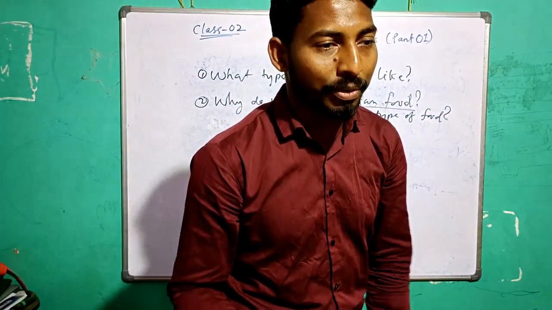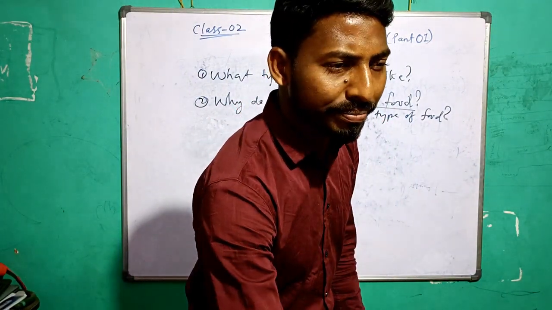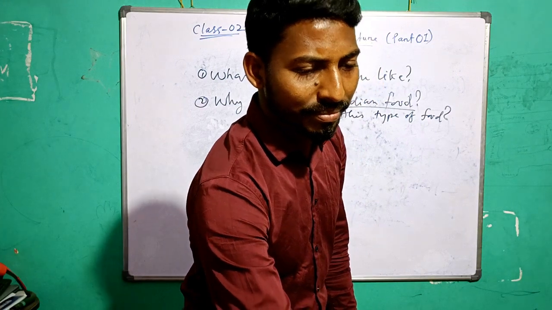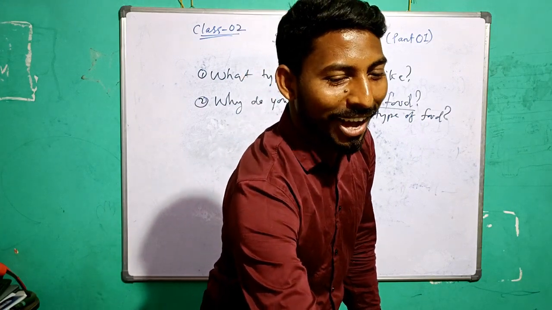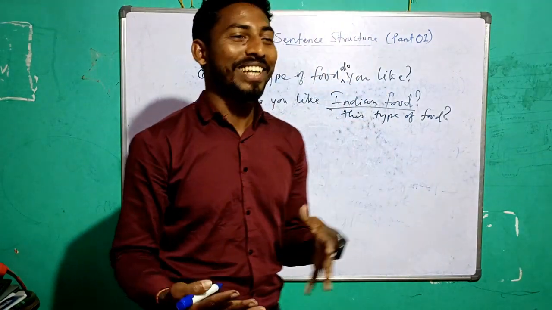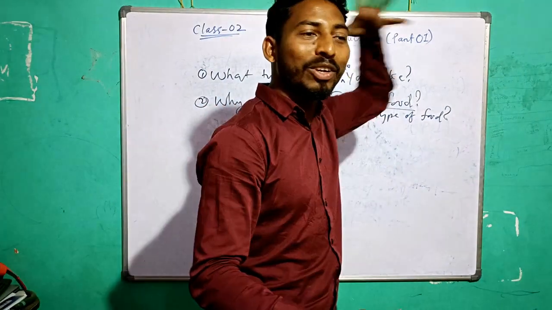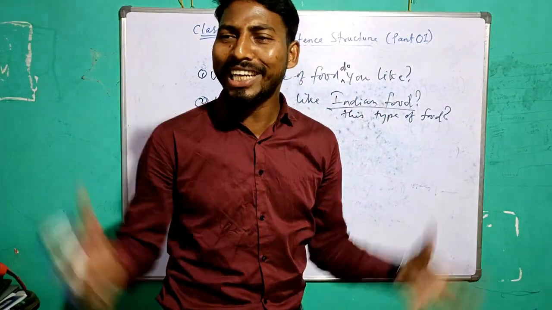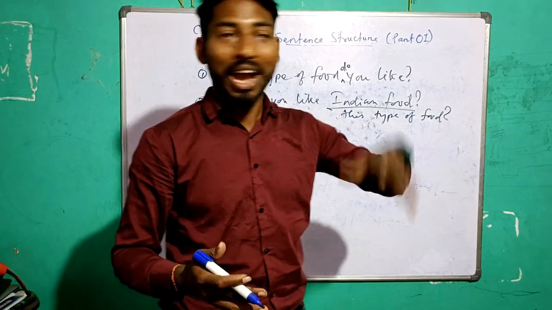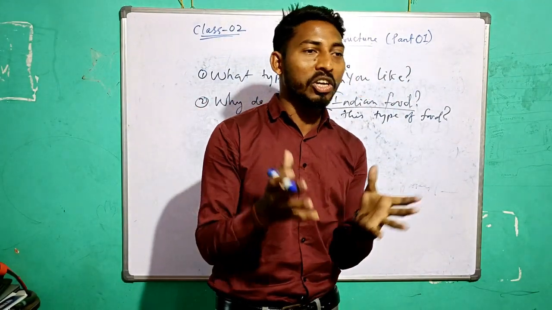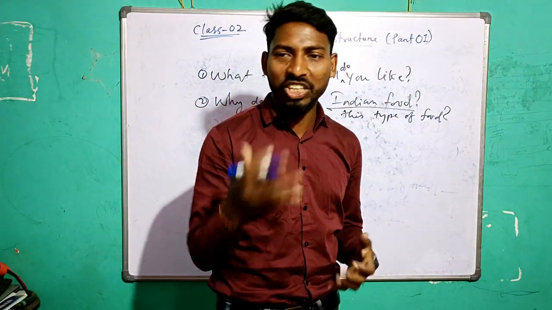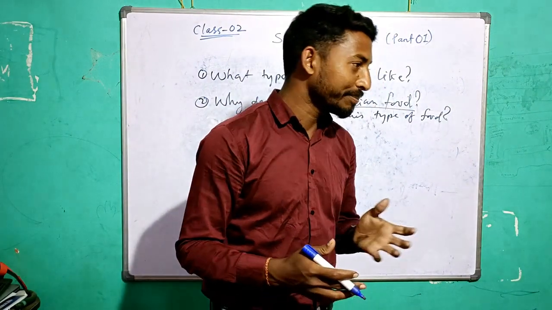Okay? Now you, why do you like this type of food? I like this type of food because fast food is very tasty. I like this type of food means already you are talking about the fast food. Again and again you don't have to say the fast food. I like this type of food because it's tasty, it's delicious, it's mouth-watering.